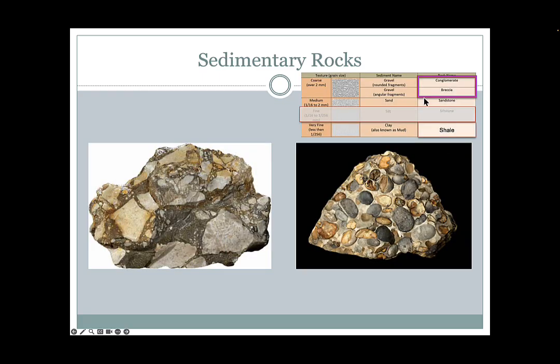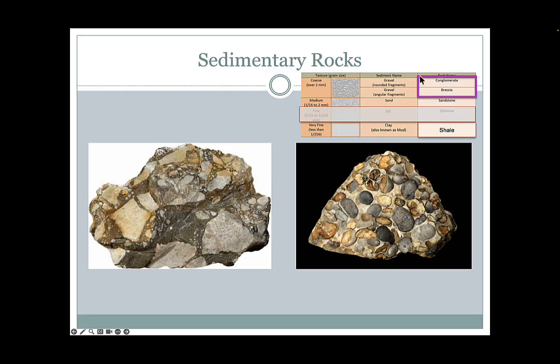And when we go up to the gravel-sized rocks, this is how we tell the difference between the two of those. The one that we call conglomerate has rounded gravel in it. So we can see how nice and rounded all of the pieces of gravel in it are. Even though it's poorly sorted, we see really big gravel, there's some sand in here, there's some mud in between, all different sizes of particles are in this rock. So we would describe this as poorly sorted, but well-rounded.